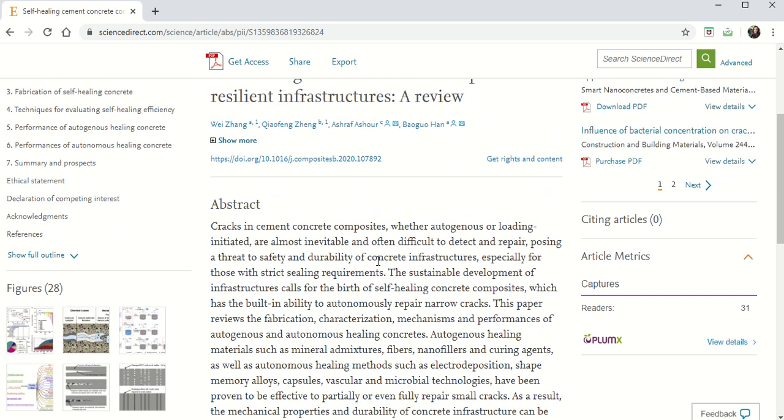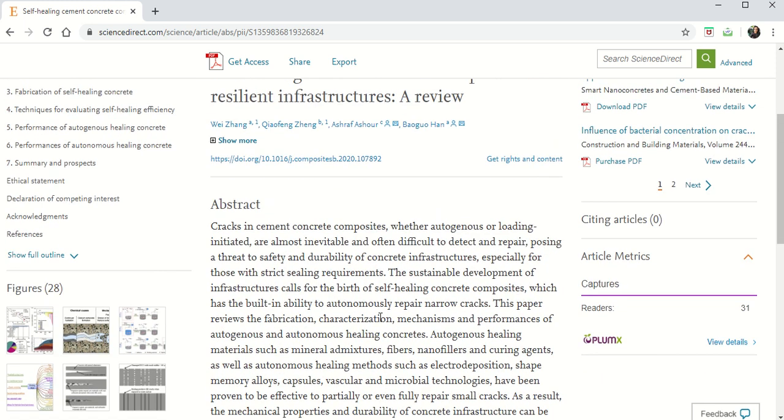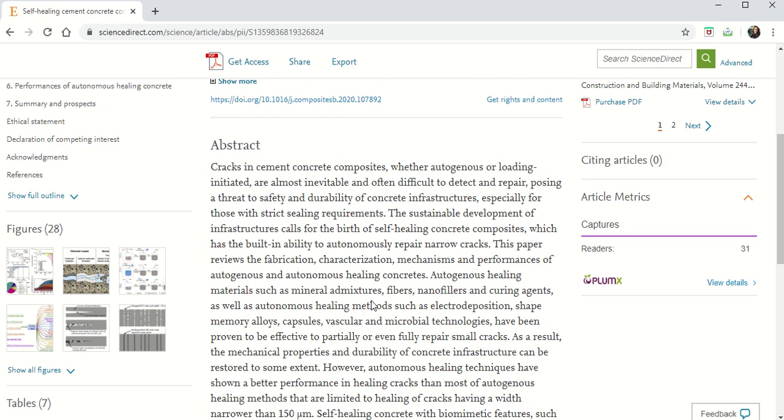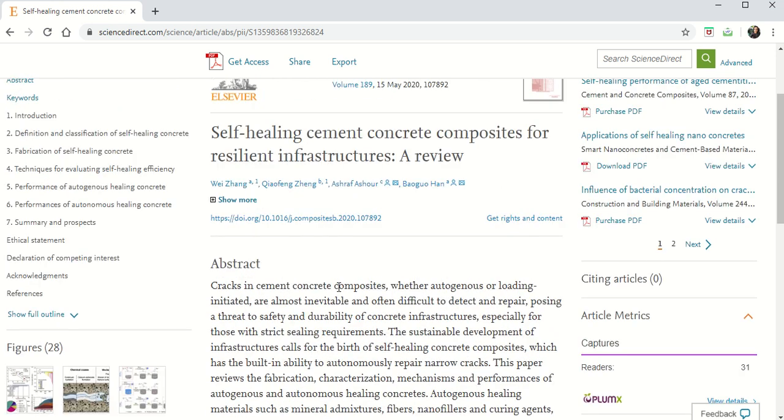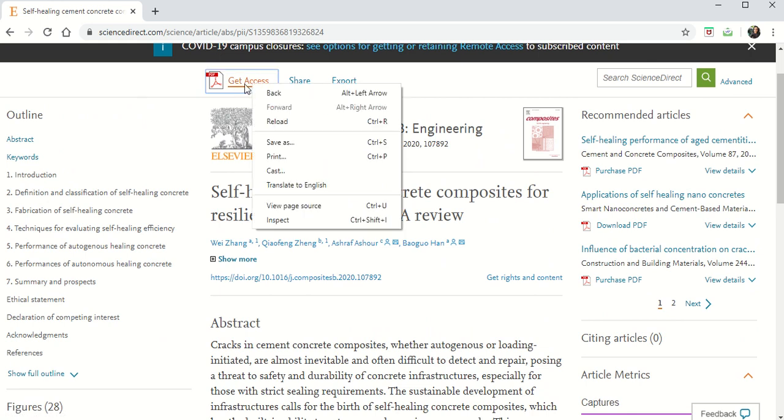It's showing only up to the abstract. So now you have read the abstract, you felt this abstract is suitable for you, and you want to download this paper. So how do you download generally? Okay, there's an option here called get access. Let's try this.